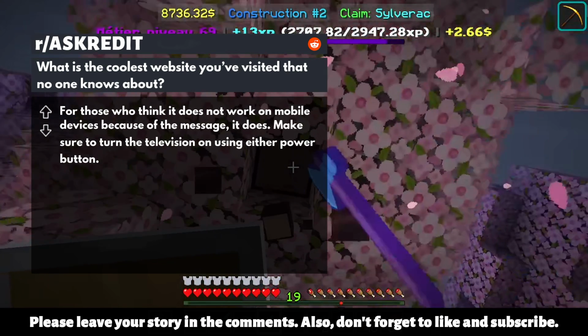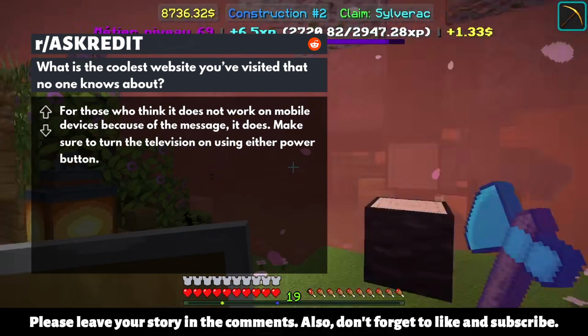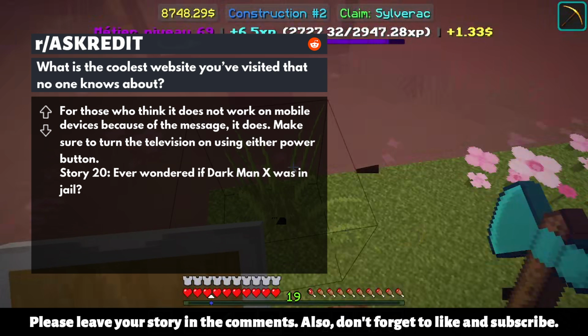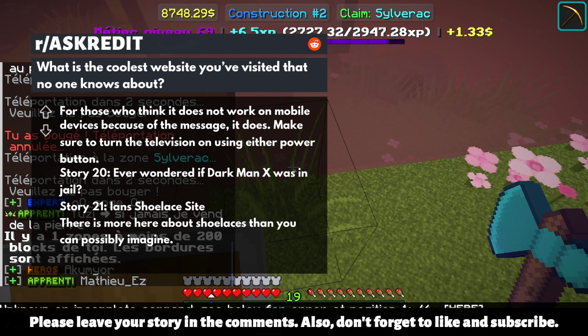For those who think it does not work on mobile devices because of the message, it does. Make sure to turn the television on using either power button. Story 20. Ever wondered if Darkman X was in jail? Story 21. Ian's shoelace site. There is more here about shoelaces than you can possibly imagine.